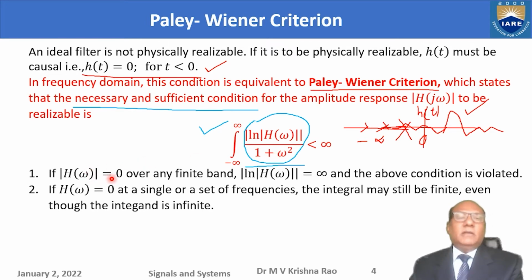If H of omega is equal to 0 absolutely, that means if the absolute value equals 0 over a finite band, then the numerator becomes infinite, so naturally the total integral becomes infinite. This statement is not satisfied. It is violated. I will show this in a diagram.